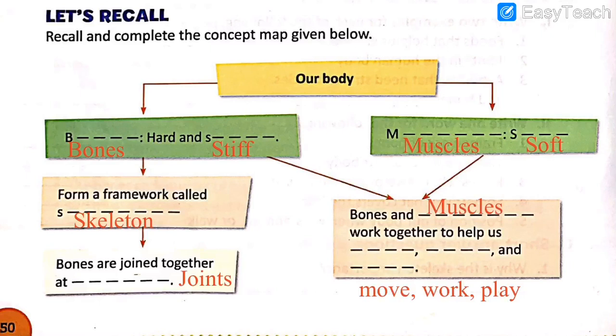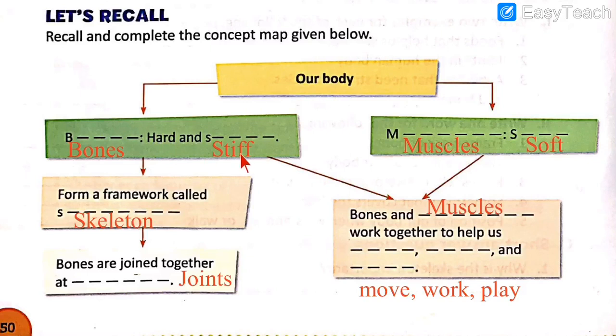Bones and muscles work together to help us move, work, and play. So let's write the answer. Bones and muscles work together to help us dash, dash, and dash: move, work, and play. The answer I have written below the box, but you have to write it in the blanks. So this is the concept map we just completed after learning the lesson and the notes of the lesson. Today we revised the objectives of the lesson and very short answer type questions. Also we solved this concept map.